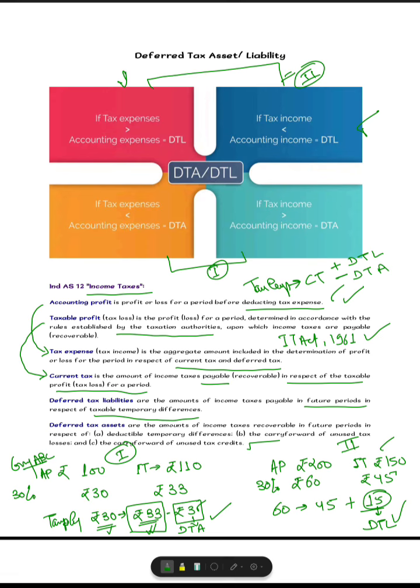To that extent you have created a liability, because in future you are going to create expense for that. That's how deferred tax assets and liabilities are created in the books of accounts. It's nothing but to create harmony between the calculation of profit as per the provisions of the Companies Act and the relevant Ind AS, and reconcile it with the profit calculated as per the provisions of the Income Tax Act.